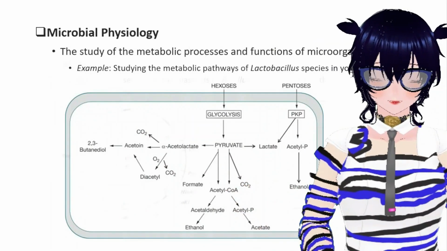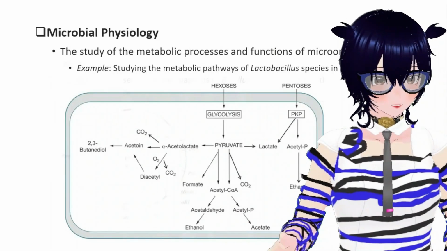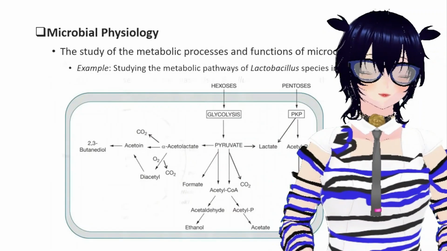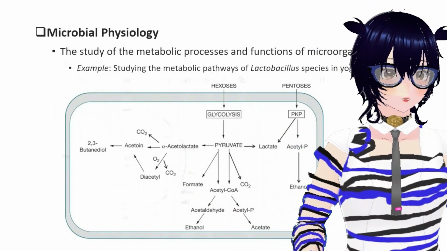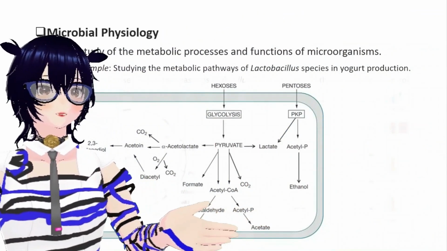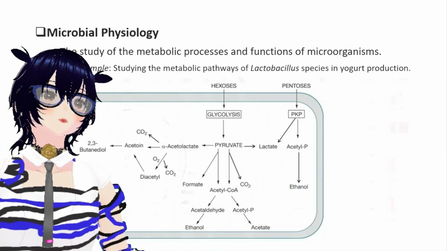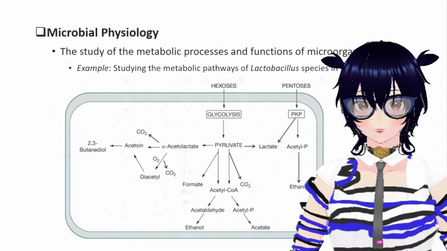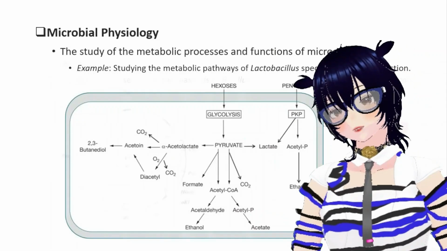The milk has carbohydrates in it. Carbohydrates can be made up of long chains of carbons, and the number can vary, but the ones being given here are the hexoses and the pentoses. Hexoses means 6-carbon carbohydrates and pentoses means 5-carbon. They break down those long carbohydrates and turn them into these, and then they follow the process, which produces the following things like ethanol, acetate, or things like that, and produce the yogurt.